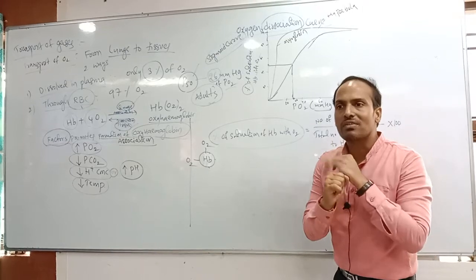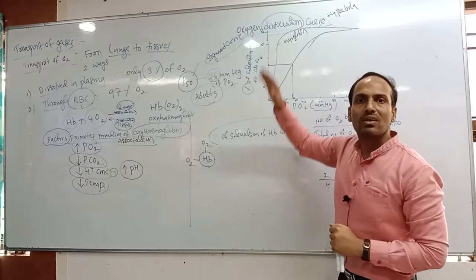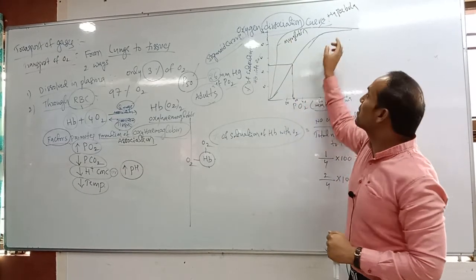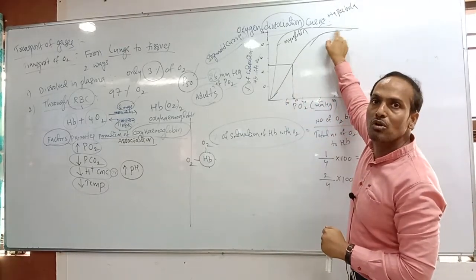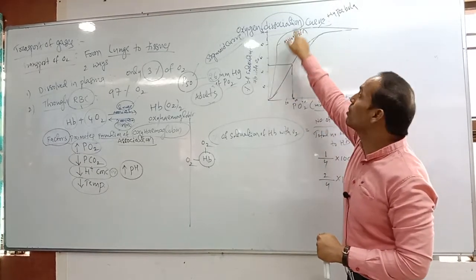This point is very important. Got the difference, students? This is normal hemoglobin, the normal hemoglobin dissociation curve. This is the myoglobin dissociation curve.